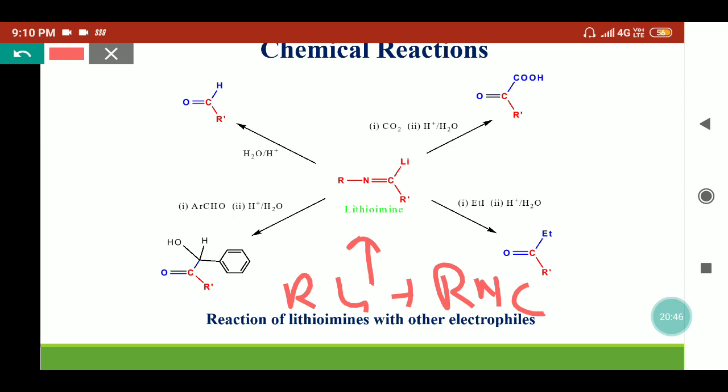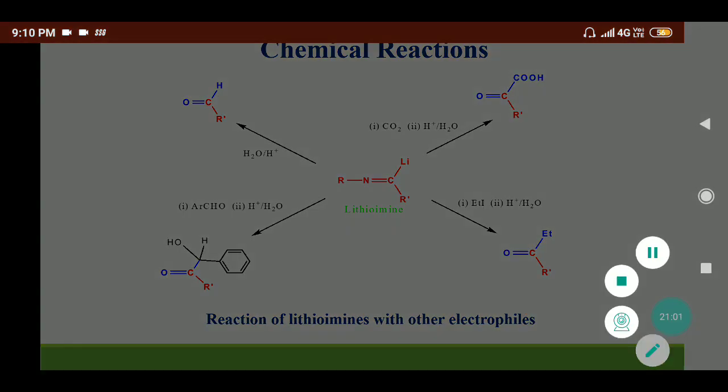They can be hydrolyzed. In the hydrolysis, first this will hydrolyze and provide this hydrogen, and on further hydrolysis the amine will be a side product and we'll get these ketones.